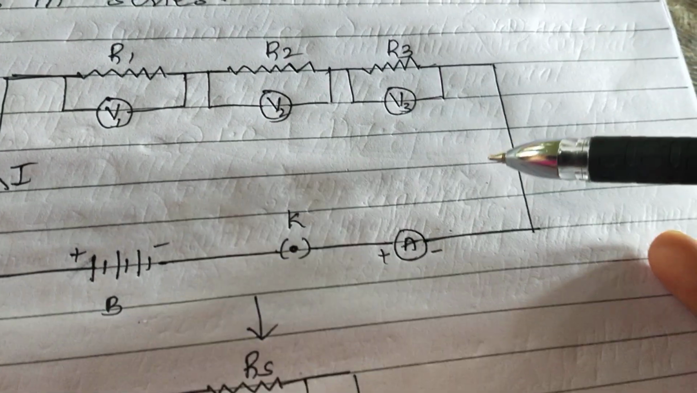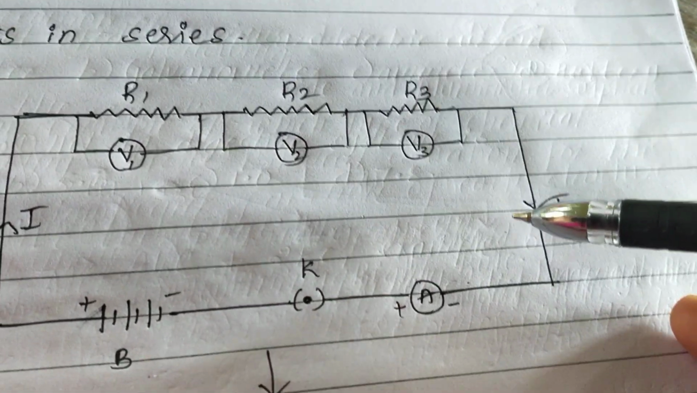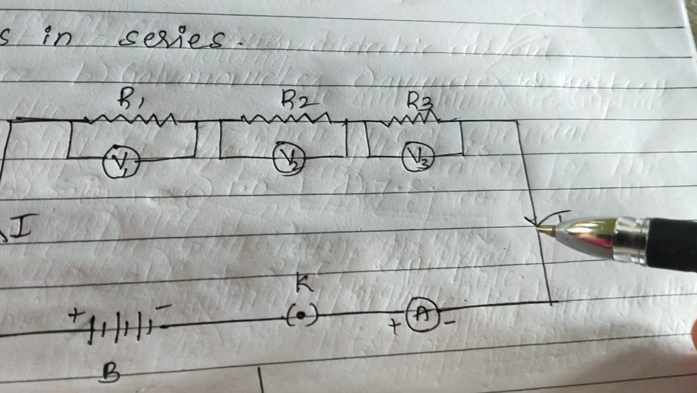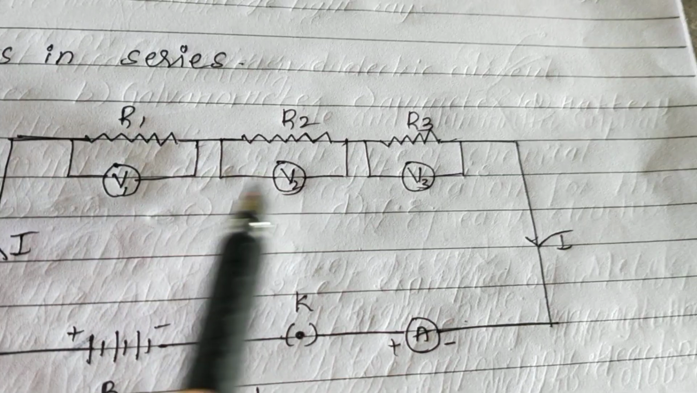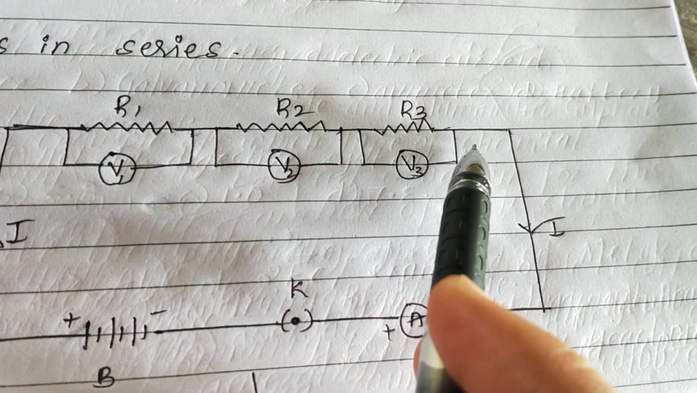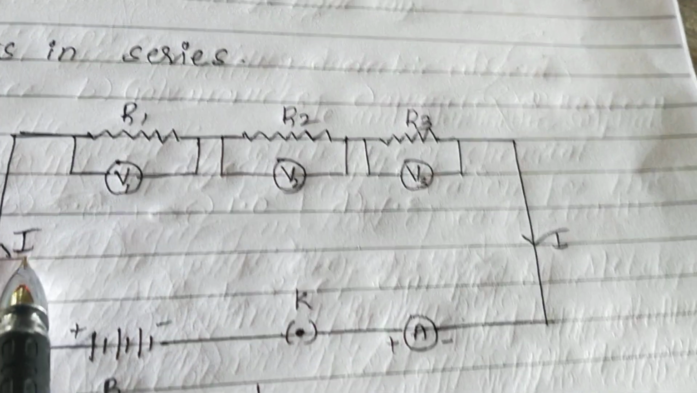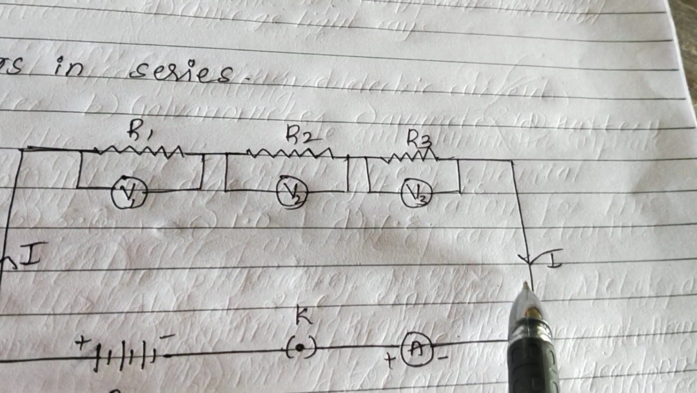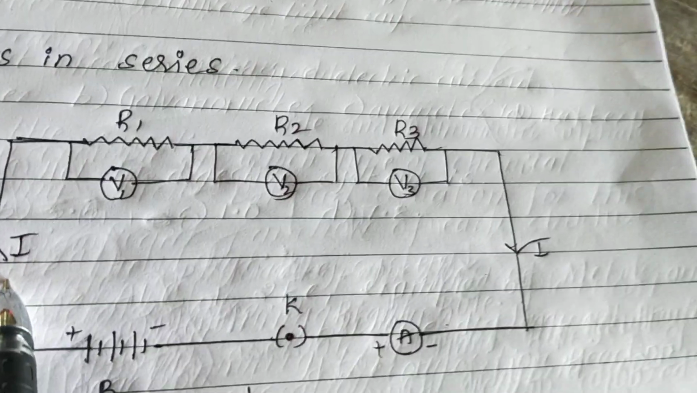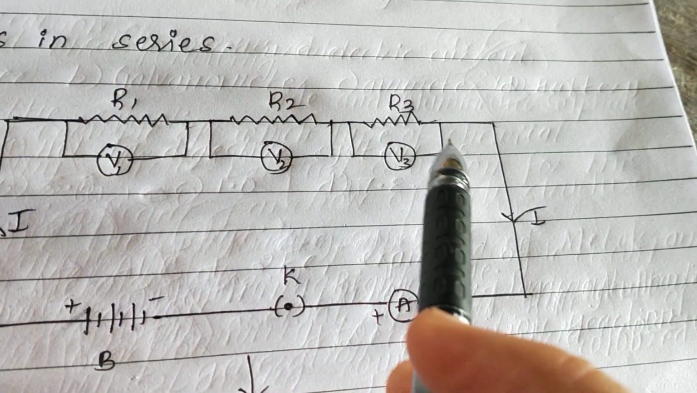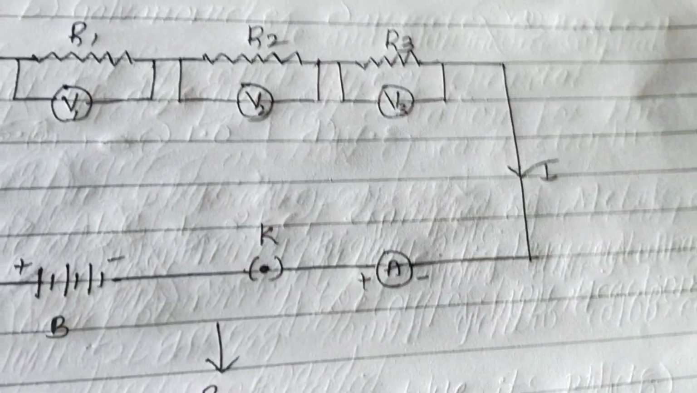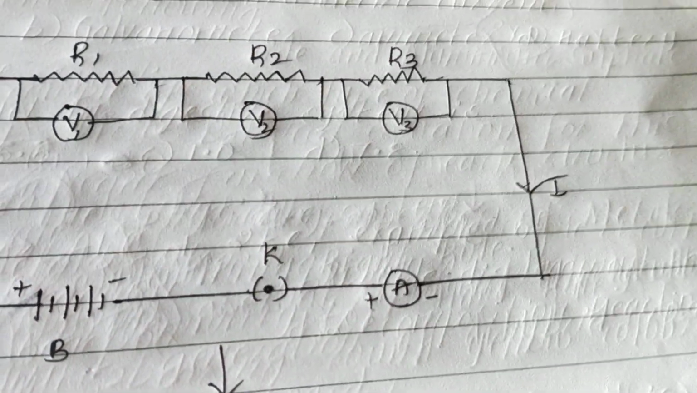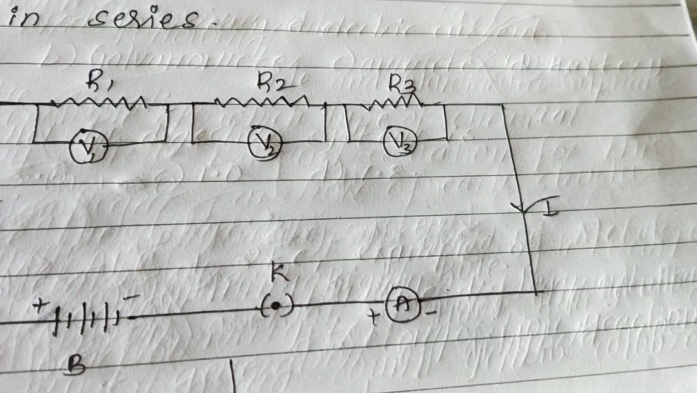This is the diagrammatic representation of the circuit with resistors arranged in series. You can see 3 voltmeters and 3 resistors, and one more thing you will see is that the flow of current is constant. Before understanding this, we will understand which terms are constant in series.